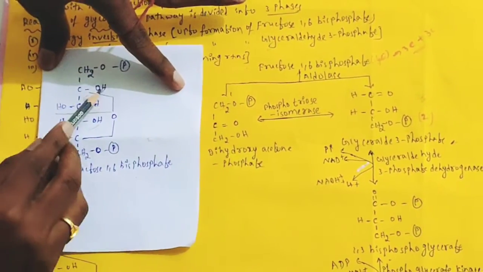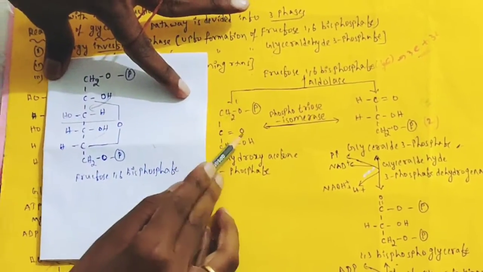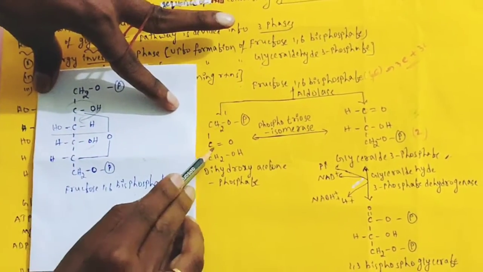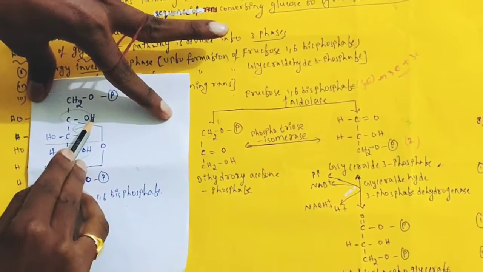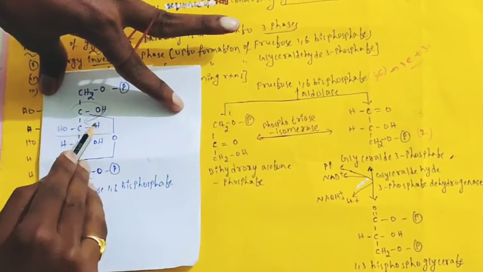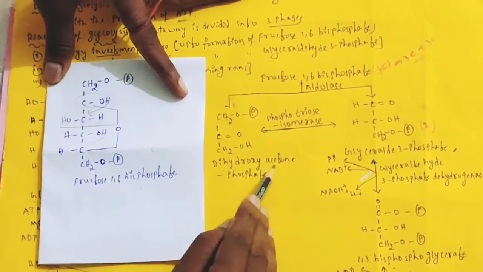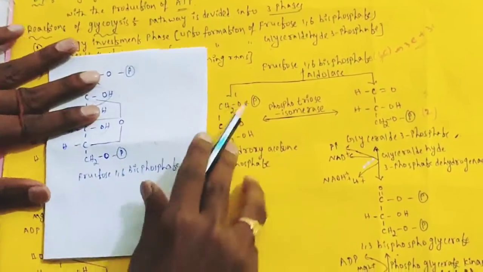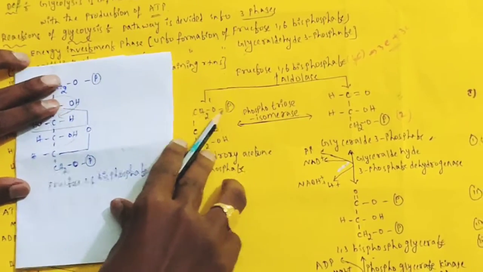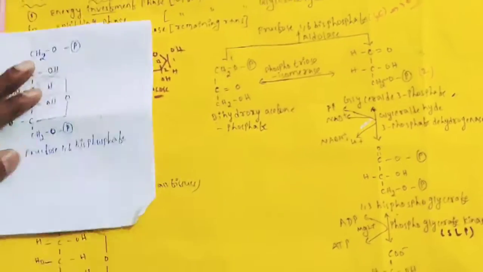Then what is remaining? CO, the keto group. After the third carbon gets the hydrogen, it becomes CH2OH. This is dihydroxyacetone phosphate. Actually here the OH group has H instead of P, so dihydroxyacetone phosphate will be produced.